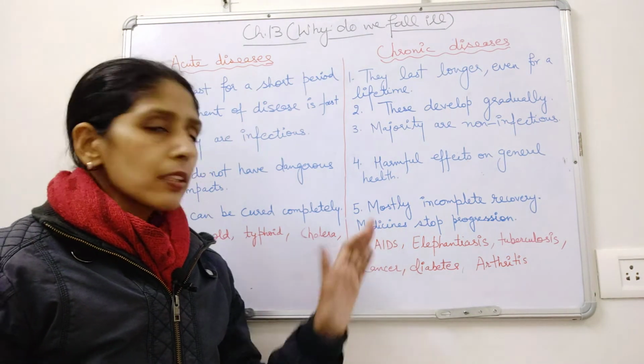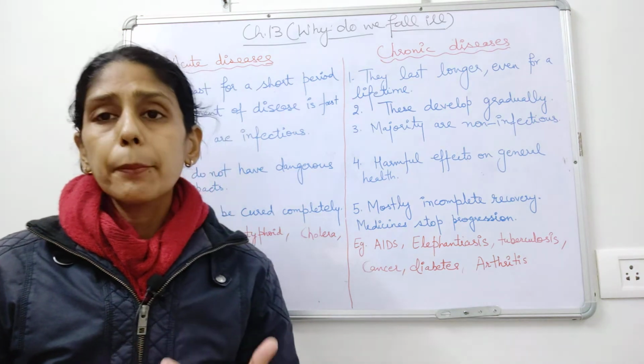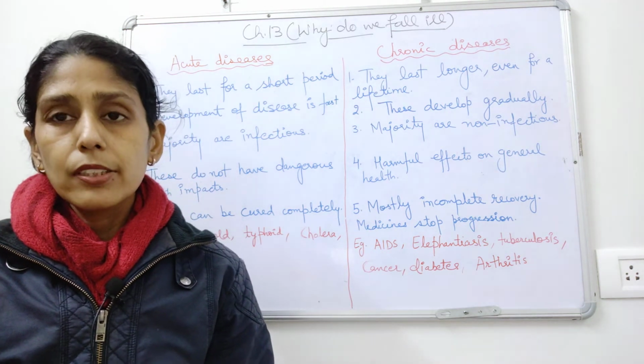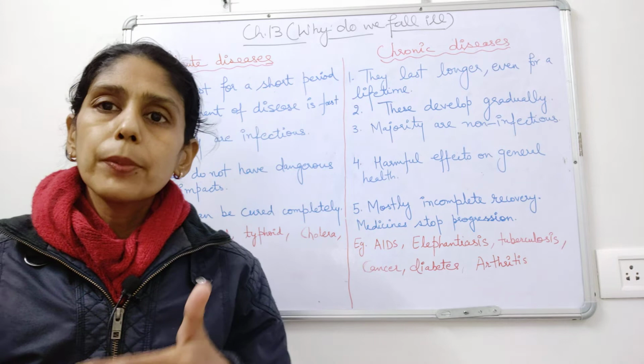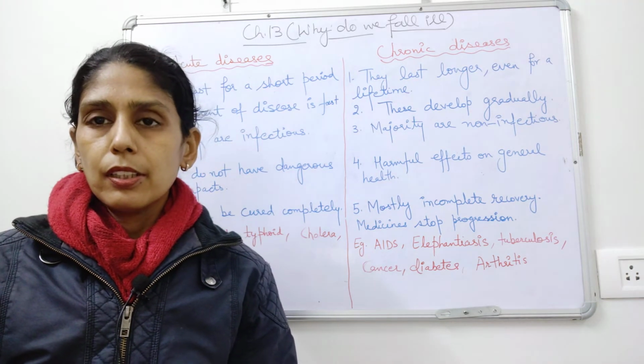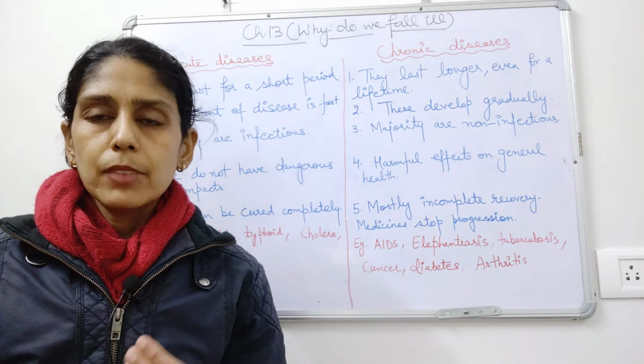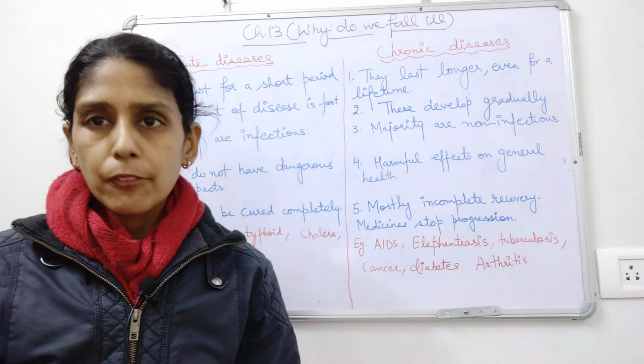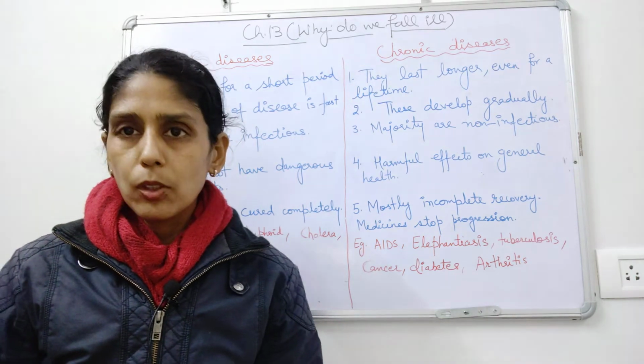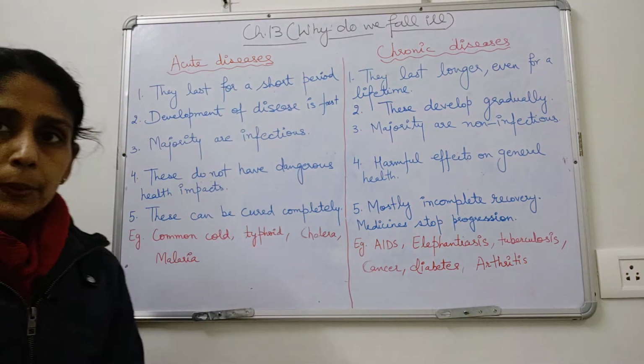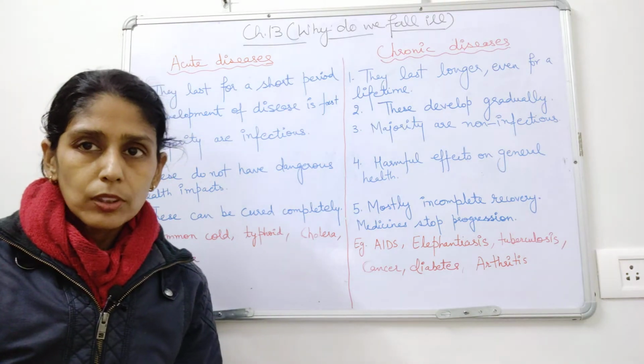What medicines do, we take medicines for chronic diseases. These medicines stop the progression of a disease. That means some symptoms are always there with us if we are suffering from chronic diseases. Examples, a few we have already talked about.